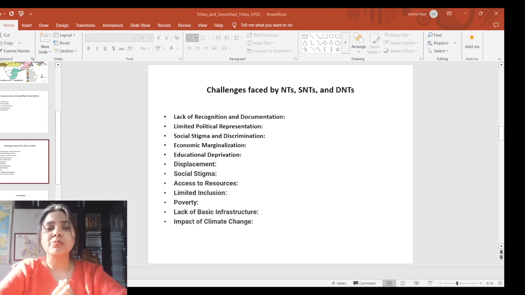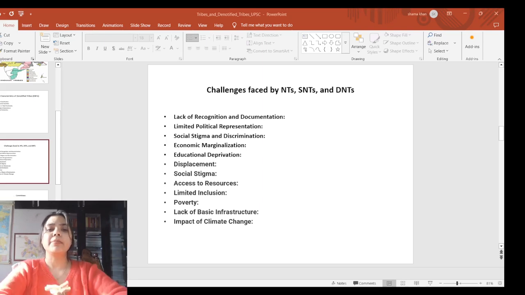Limited inclusion: many DNTs are not adequately recognized as SC or ST, depriving them of affirmative action benefits and government welfare programs. Poverty: DNTs often face economic hardship, living in impoverished conditions with limited access to resources and employment opportunities. Lack of basic infrastructure: they have insufficient infrastructure, inadequate schools, healthcare facilities and transportation, so these all hamper